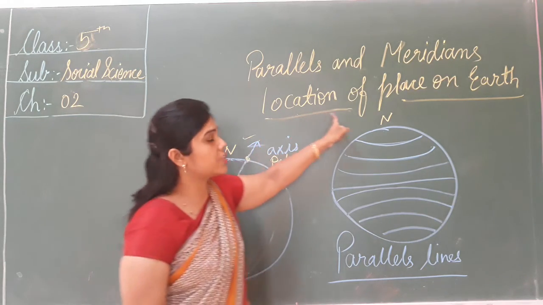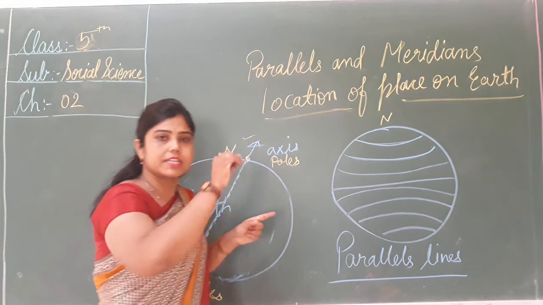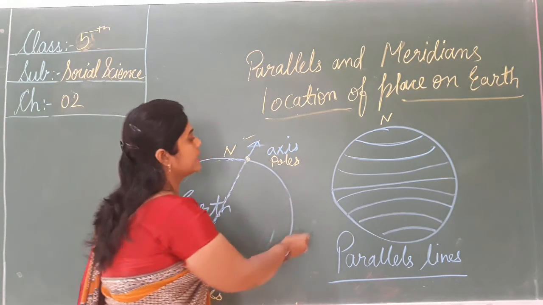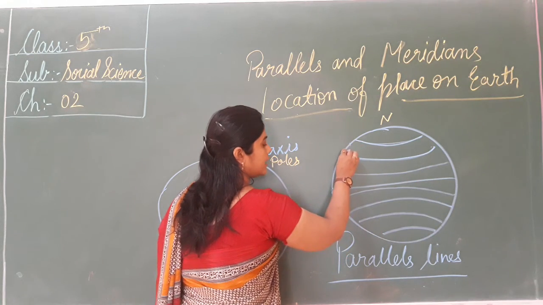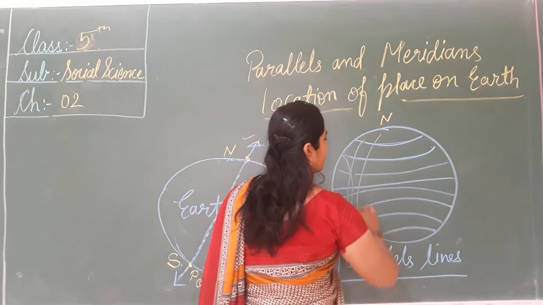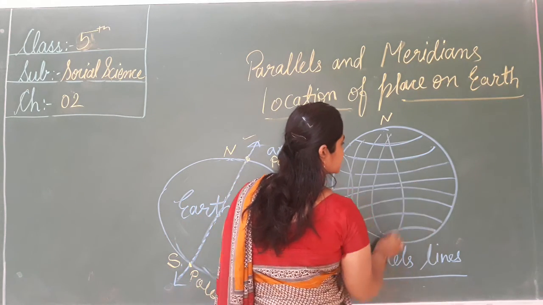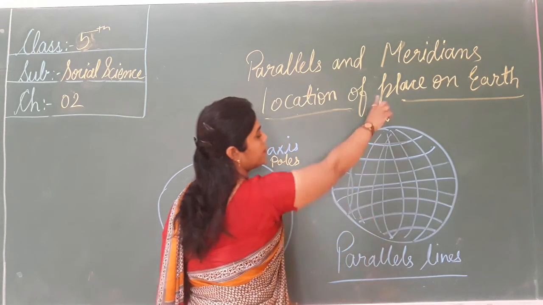To find the location of place on earth we draw certain imaginary lines, that is called the parallel line or the latitude, and this is called the longitude, or we call the meridians.